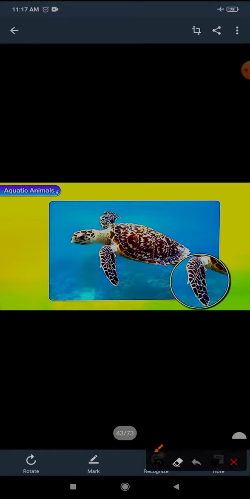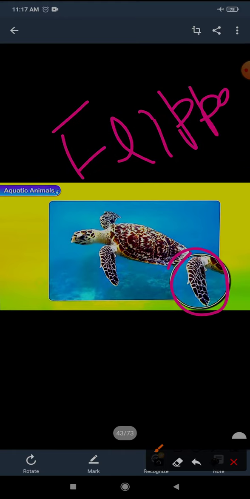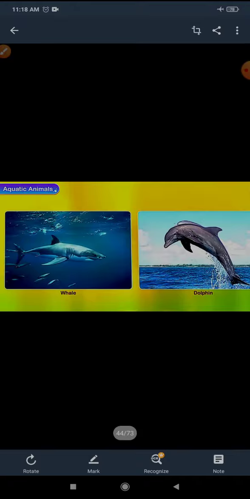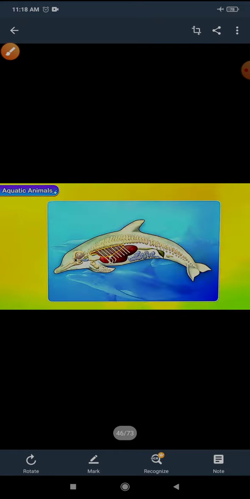That is flippers, F L I P P E R S. Next, whales and dolphins are unique aquatic animals which swim with the help of flippers. This is also called flippers. Turtles have flippers, and whales and dolphins also have flippers, and actually they have lungs.